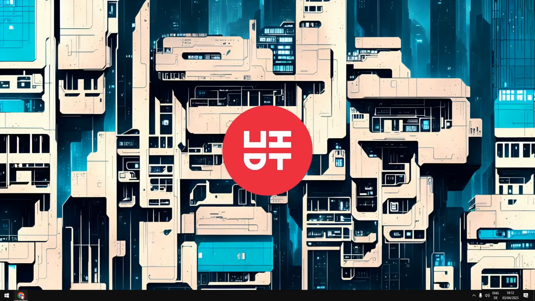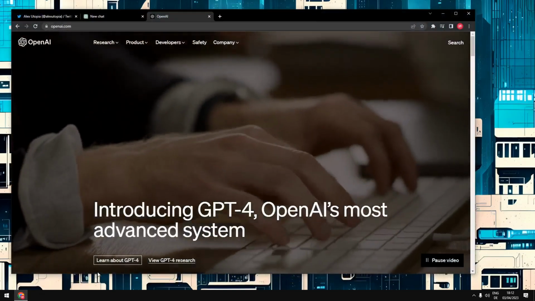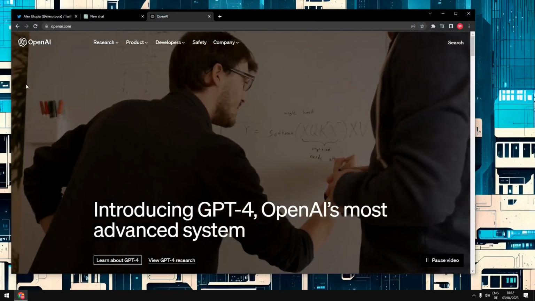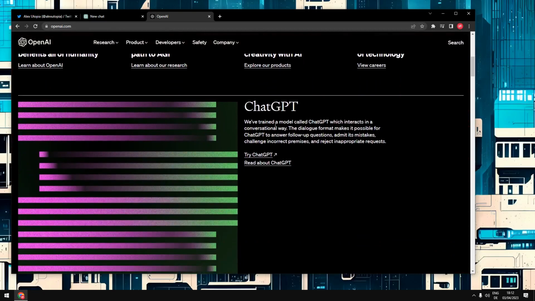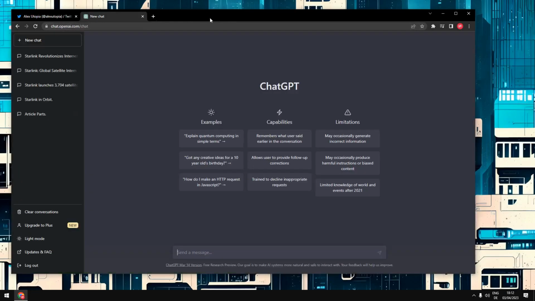If you have never used this tool before, I got you as well. All you got to do is go to openai.com. You find a link here somewhere which says try ChatGPT. You're going to make an account and then you can use it for free. And it will look like this. And all you gotta do now is ask it a question.